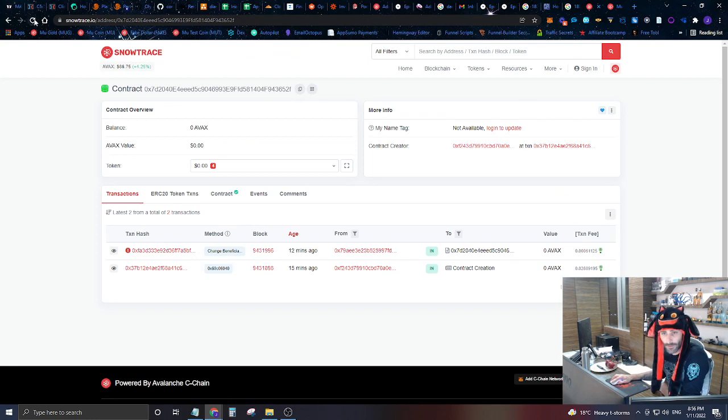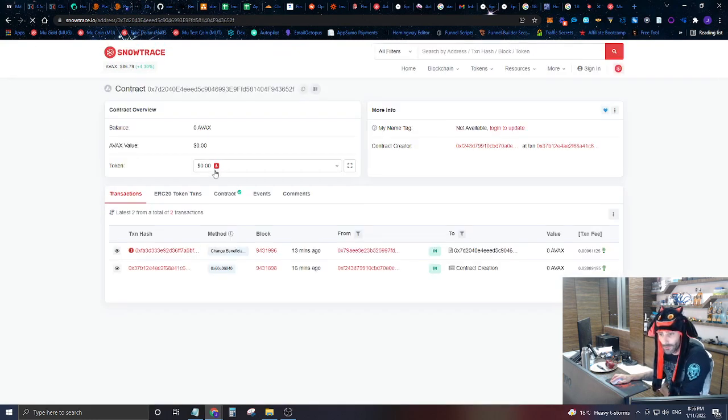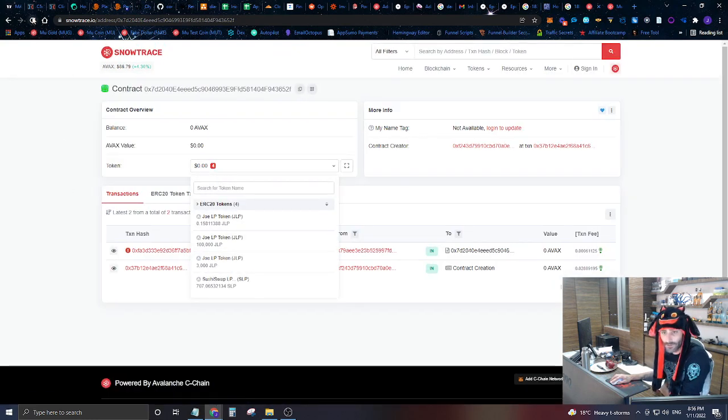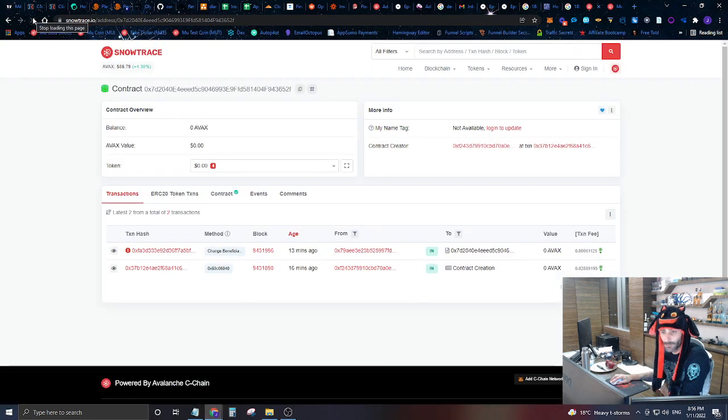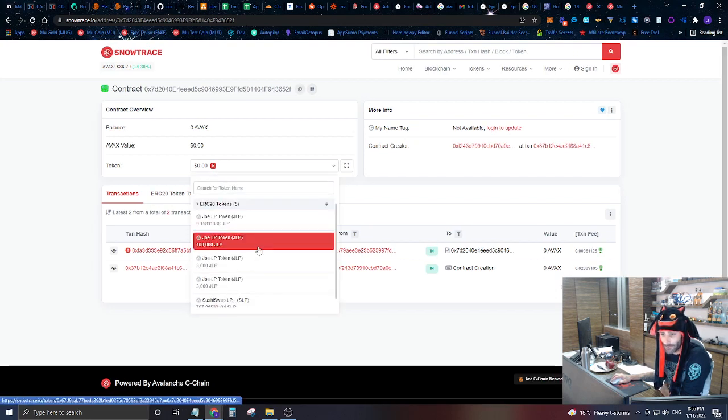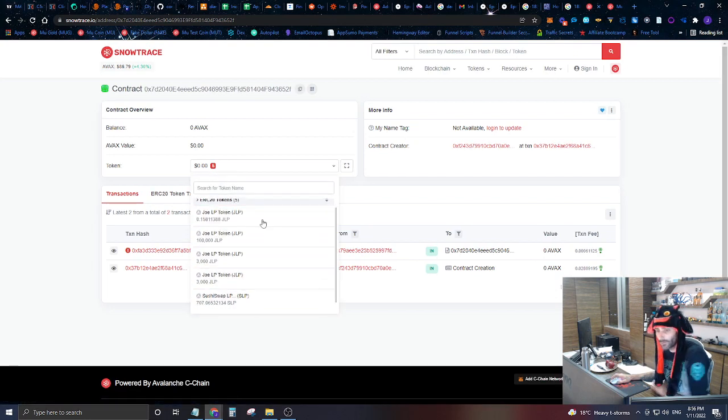Transaction completed. We had 4, now we should have 5 liquidity contracts in here, so we just need to wait a little minute, let this update. Now we can see we have 5 different tokens. We own all the liquidity. All the liquidity is being transferred to this vesting schedule.